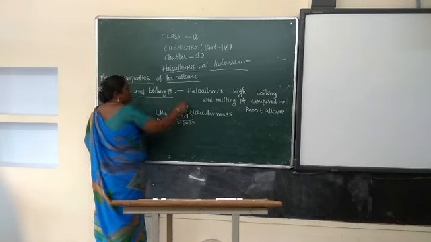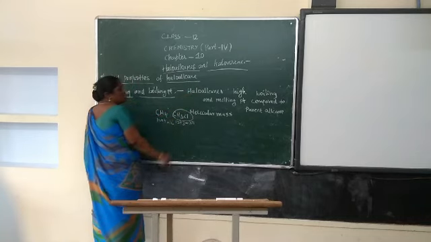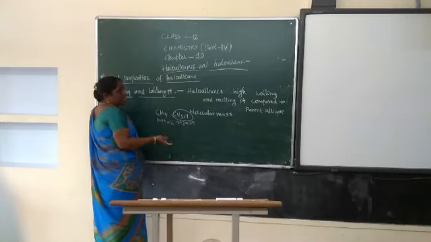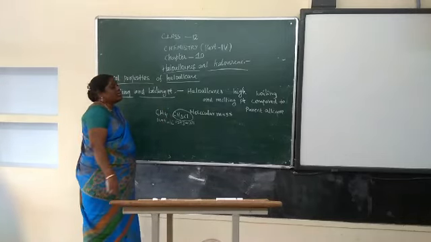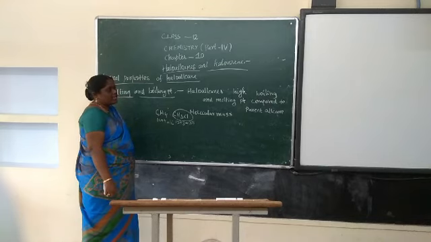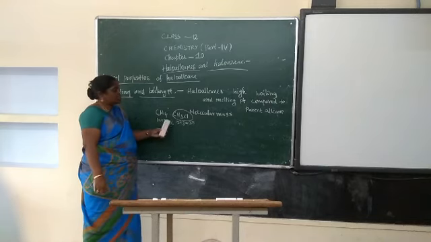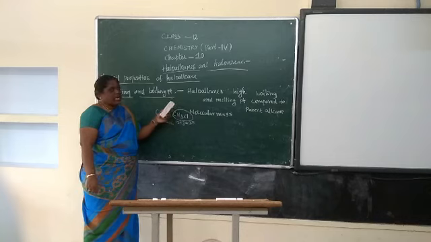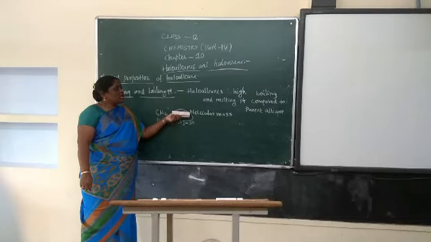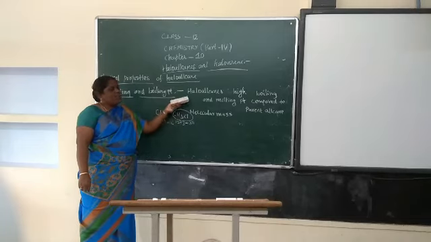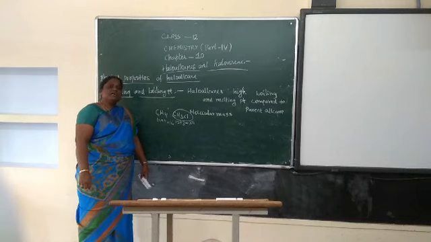So because of the higher molecular mass of haloalkanes compared to the parent alkane, there is a high boiling point and melting point.